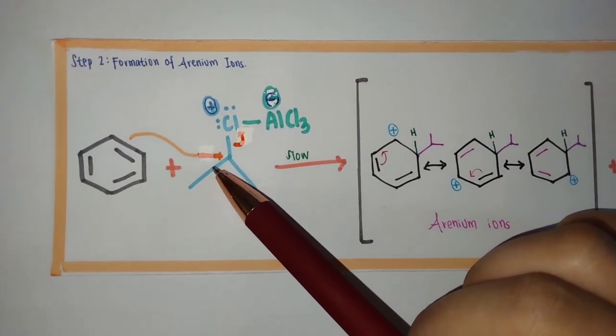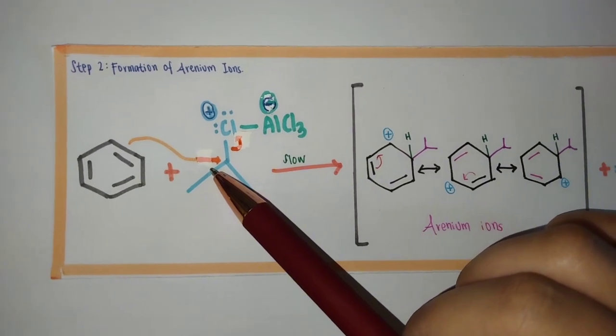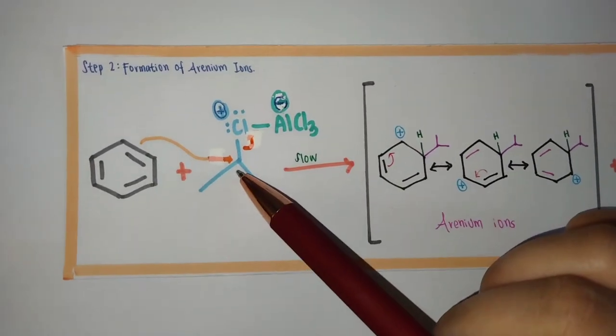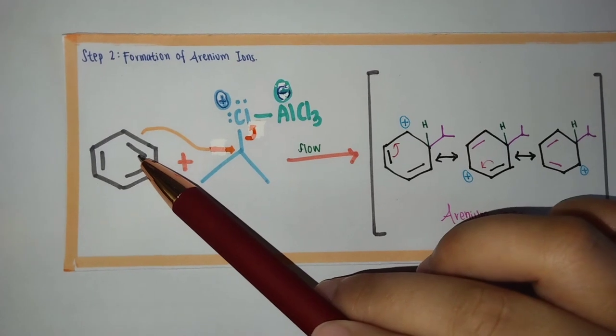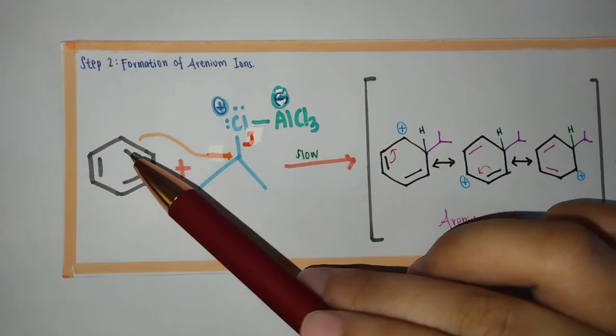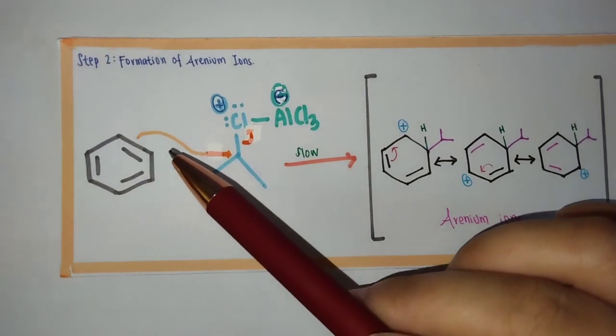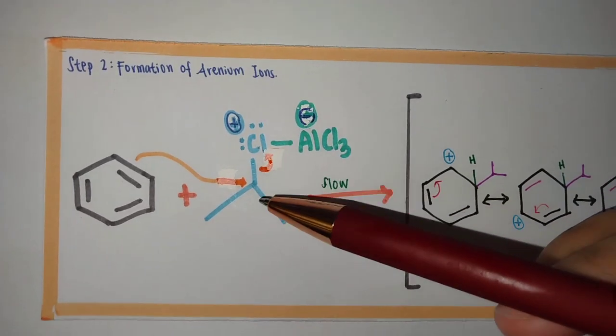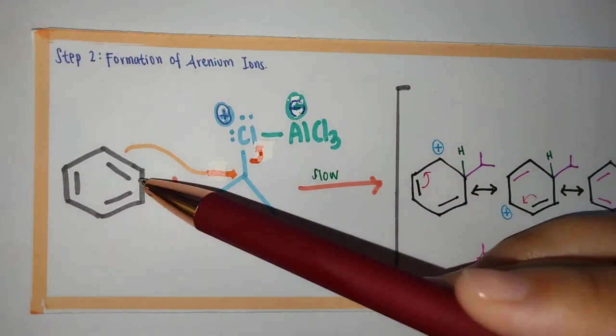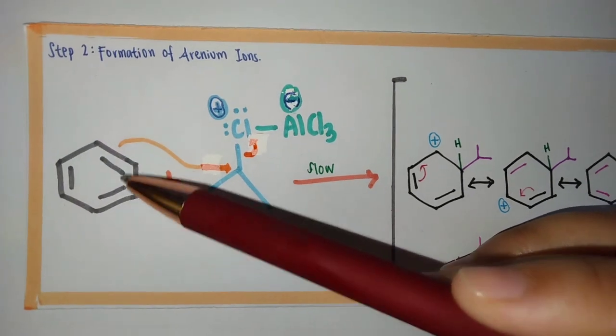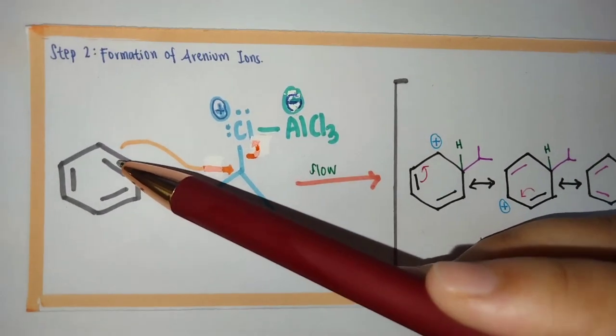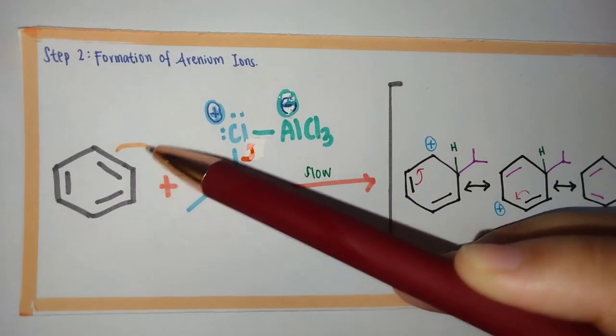This electrophile will attack the benzene ring, leading to the formation of a sigma bond. It means this electrophile attacks the benzene ring, making this pi bond break down and form a sigma bond here.